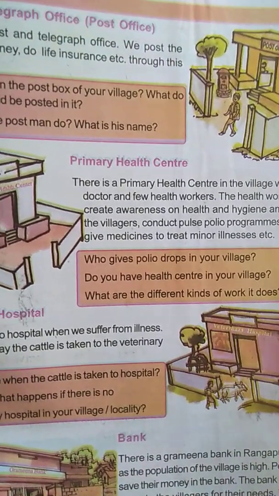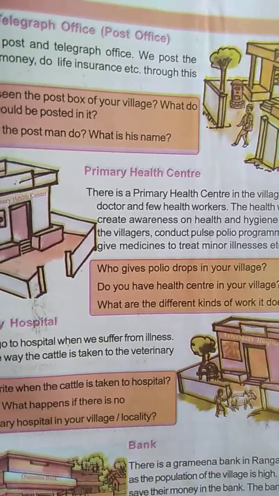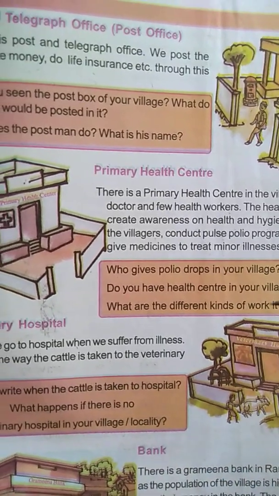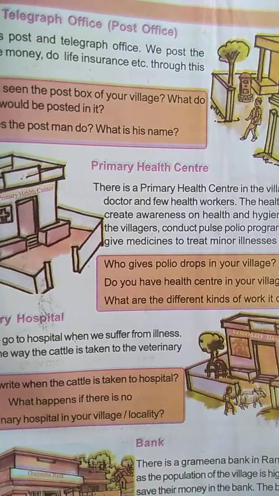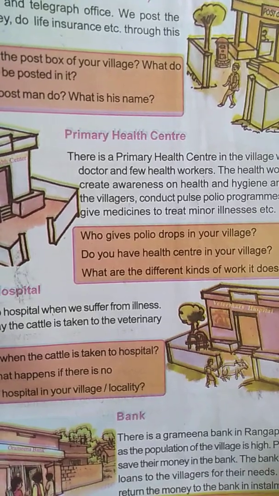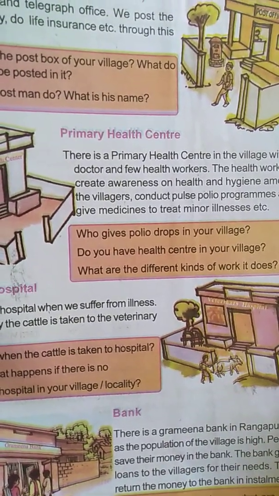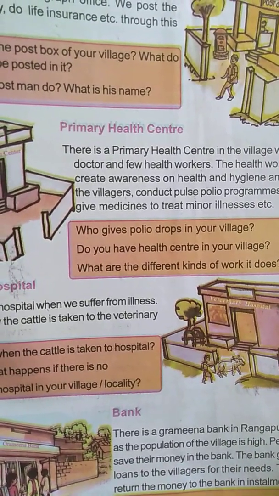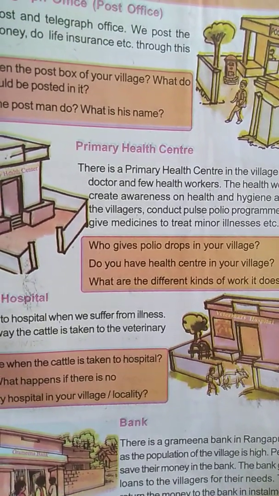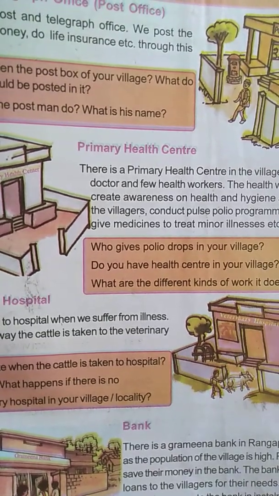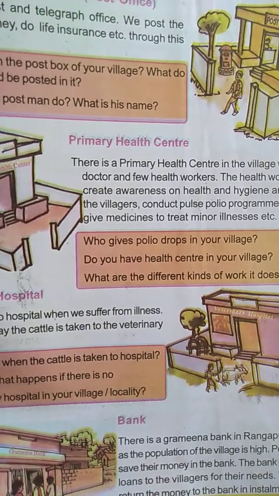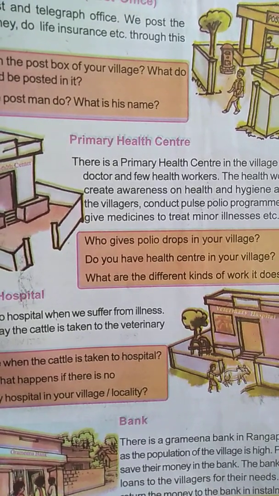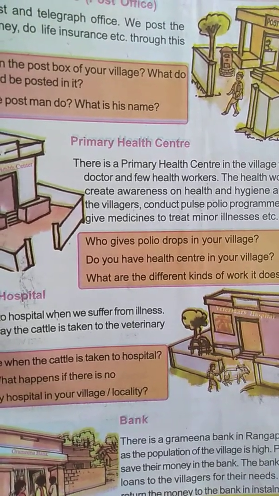In today's class we have seen about the gram panchayat, post office, hospital, veterinary hospital and bank, and how they are helpful for us. I hope you all understood the lesson. Read it well, underline the words which you feel are difficult, and learn them. Okay, children?